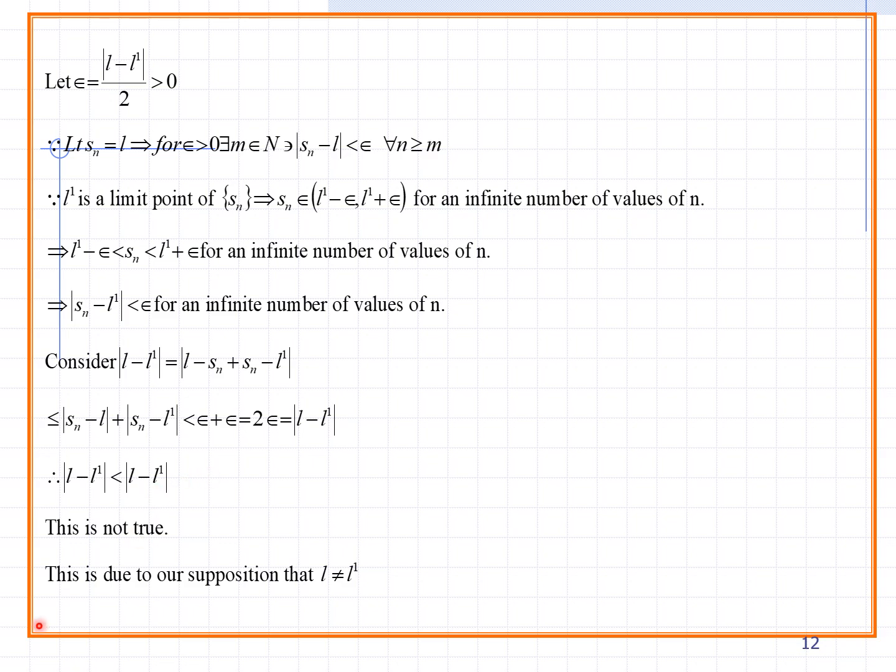Finally, this is due to our supposition being wrong, the consideration that L is not equal to L dash. In the end you can prove L minus L dash is 0. What does it mean? L equals L dash. So that's why our supposition is wrong. So the unique limit exists.